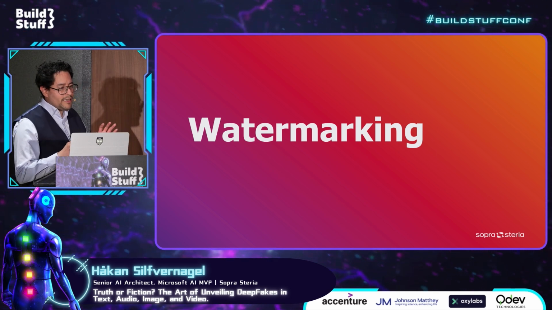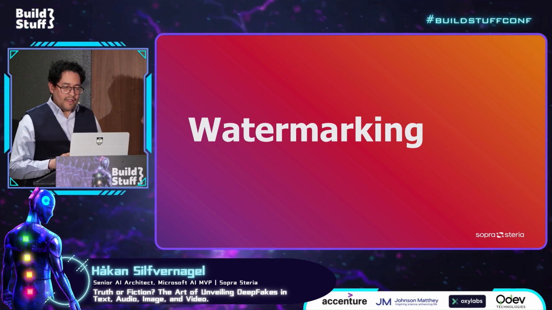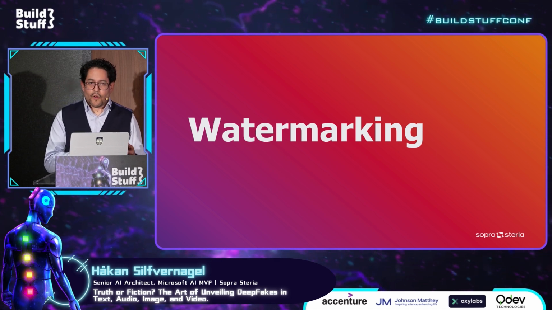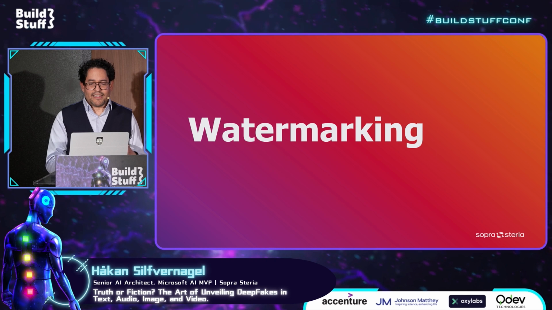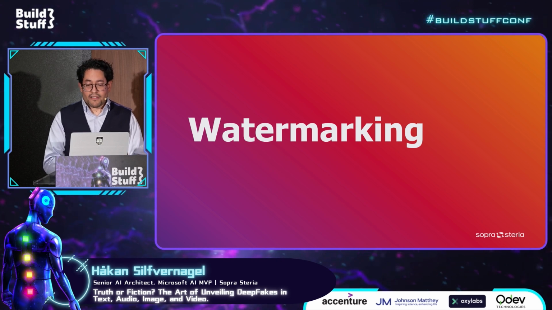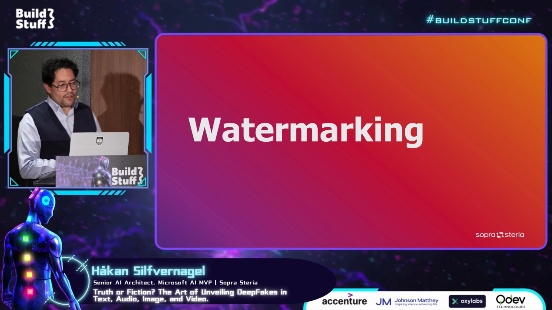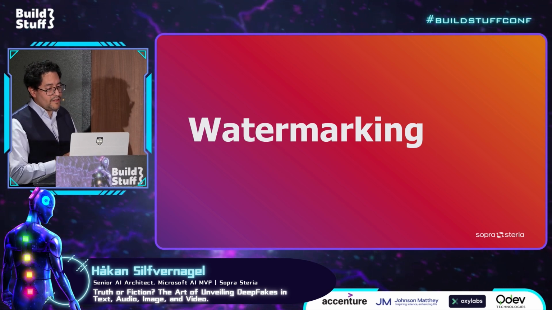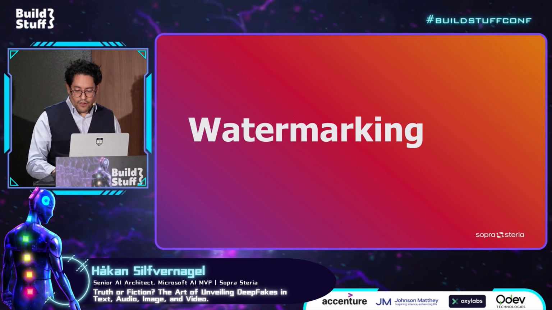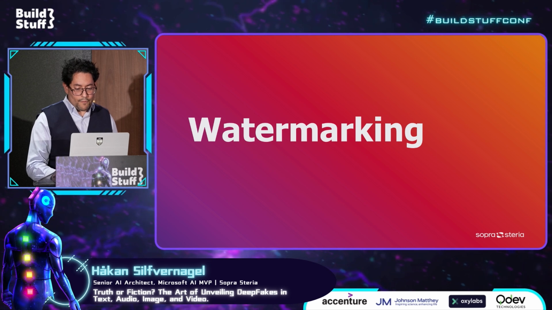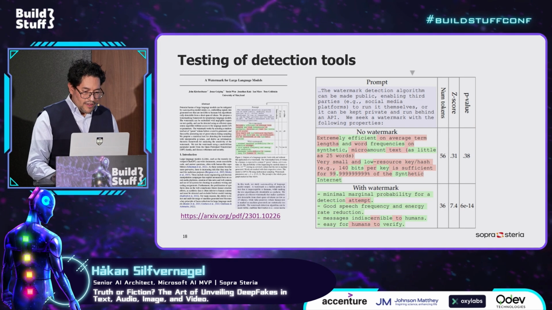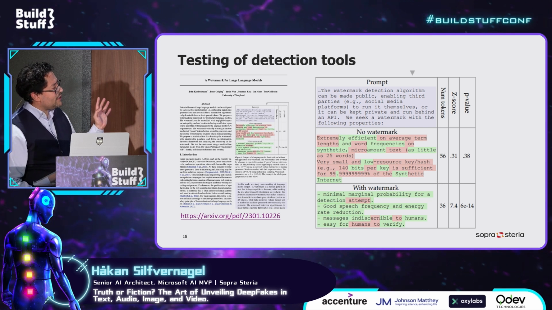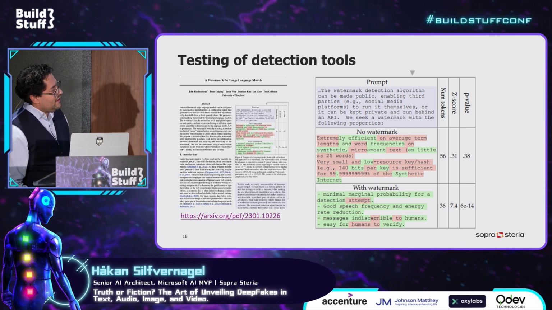So basically the way that we usually do watermarking from a security perspective is that we inject some sort of code or tokens inside the text which is not visible to the human eye, but you can do a mathematical manipulation of the text content, and then you can see that it contains one or several watermarks. So this is also a research article where they tried out different detection tools.